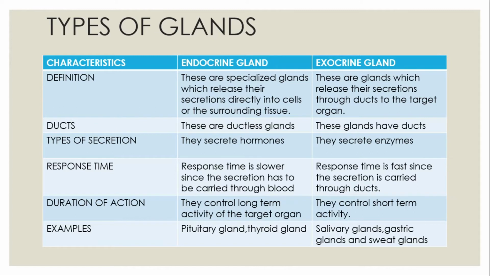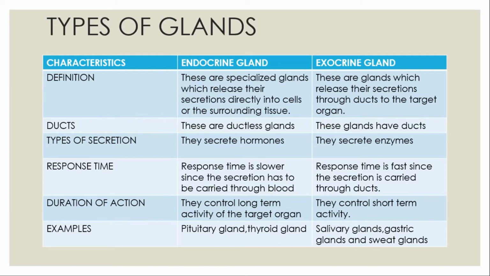Also the duration, as we talked about: the endocrine glands control long-term activities, whereas the exocrine glands act on short-term activities, and already we have discussed the examples. So if we are asked what are the two types of glands, they are the endocrine and the exocrine glands.